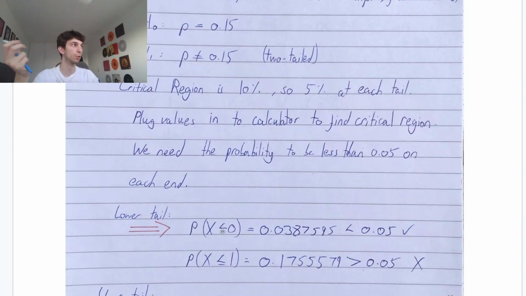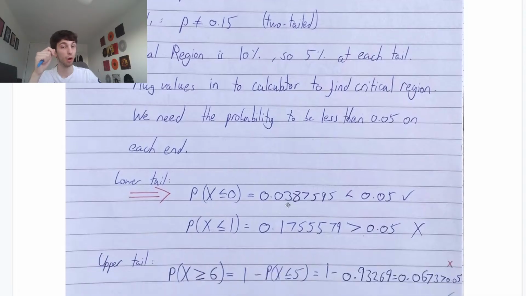In this case, you could put equal to because 0 is just 0. There's nothing less than 0 in terms of people who fail to turn up to appointments. But either way, you plug in 0, you get 0.0387595. This is less than 0.05, so this is in our critical region. This value is too extreme given our current distribution. Given the current probability, this would make us think, okay, maybe the probability is a little bit less.